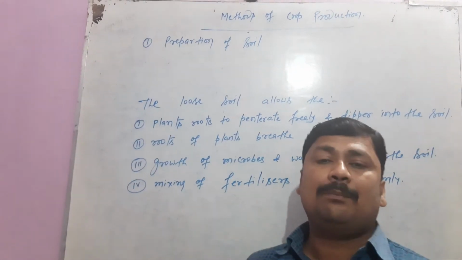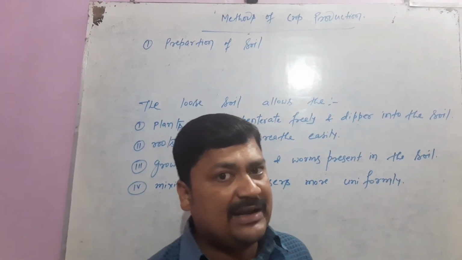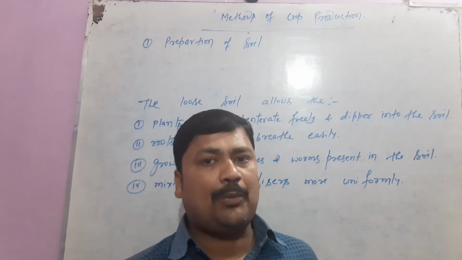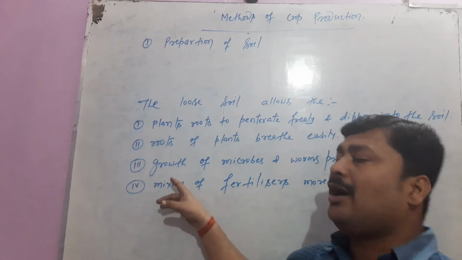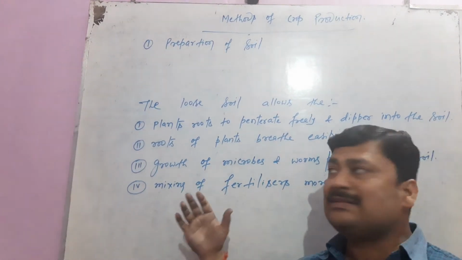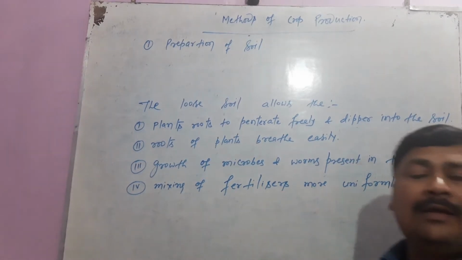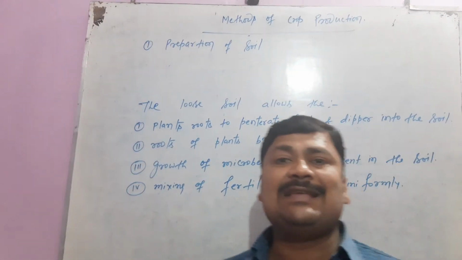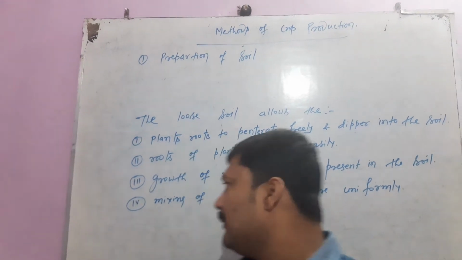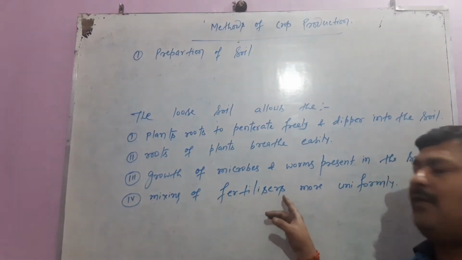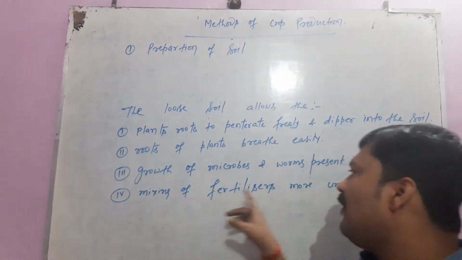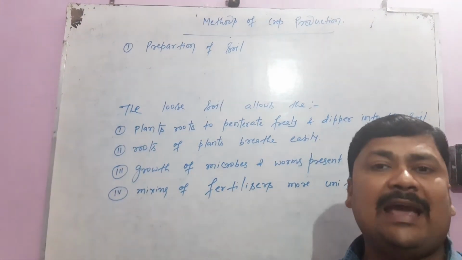As we know, some microbes and worms are also present in our soil, and they are very helpful in crop production. If the soil is loose, then the growth of these microbes and worms becomes easy, and if they grow well, they increase the amount of humus in the soil, which is also helpful for crop production. The fourth point is mixing of fertilizers more uniformly. If the soil is loosened, the mixing of fertilizer becomes easier and more uniform.